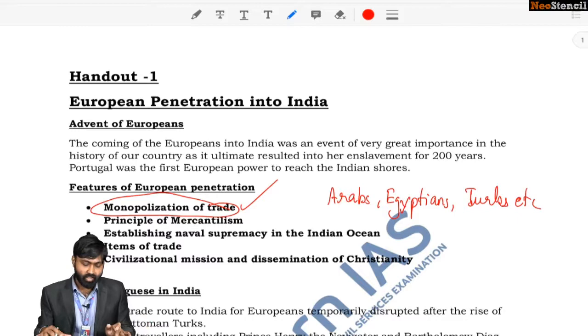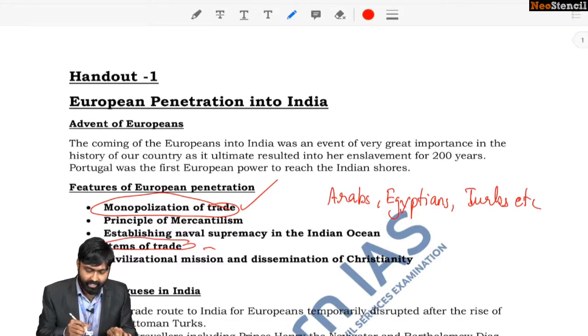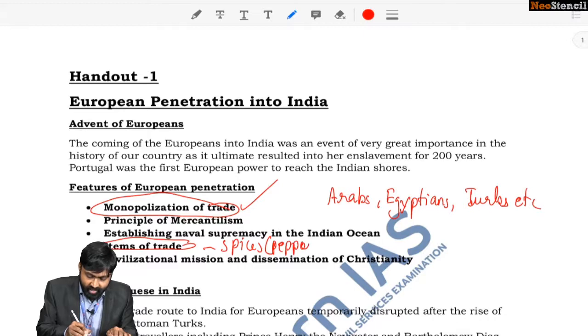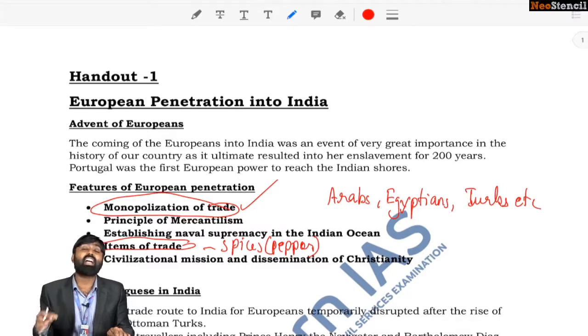Now why was there monopolization? Because of common items of trade. We have already discussed some of them. Which were they? Spices, of course, especially pepper. Now why was pepper called black gold? Because pepper was invaluable to the Europeans. Why so? Can you tell me?